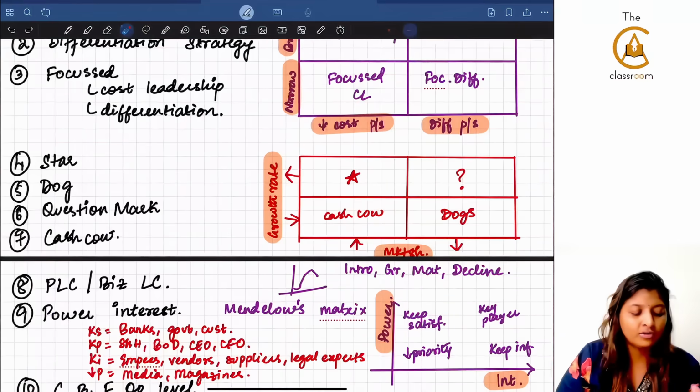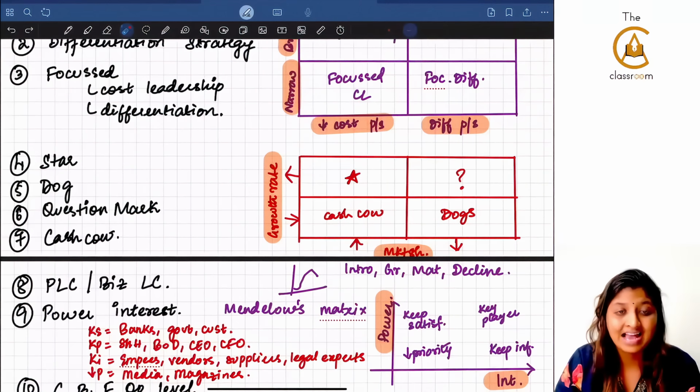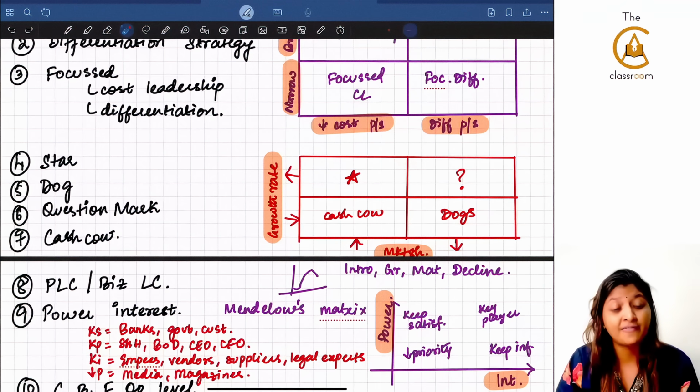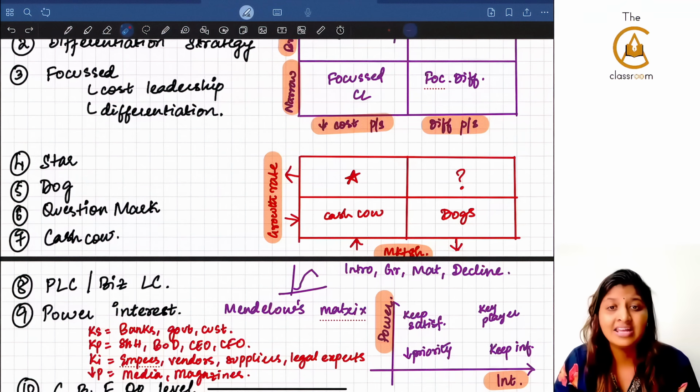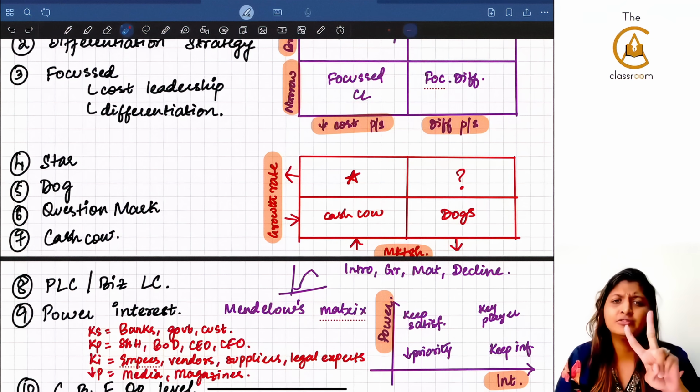Going on to the fourth concepts: 4, 5, 6, 7, star, dog, question mark, and cash cow. I've seen multiple papers where they give a case study and ask you to find out whether it is a star, whether it is a dog, whether it is a question mark or a cash cow. For this, again, you have to ask two questions.